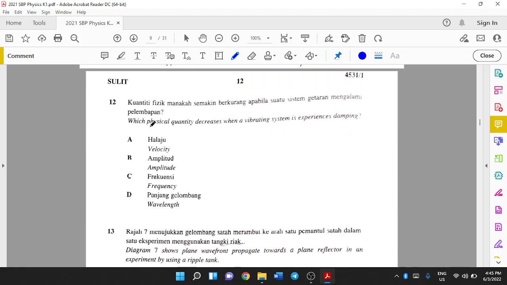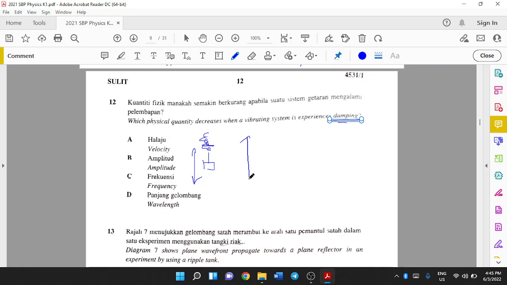Next, which physical quantity decreases when a vibrating system experiences damping? Let's say this is your spring and this is your object. You oscillate it.